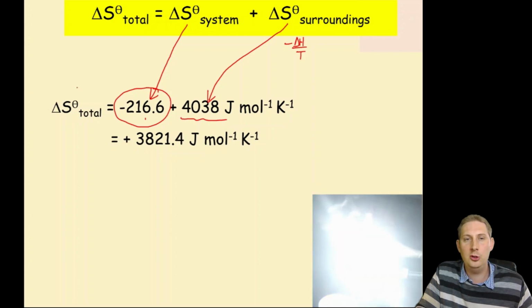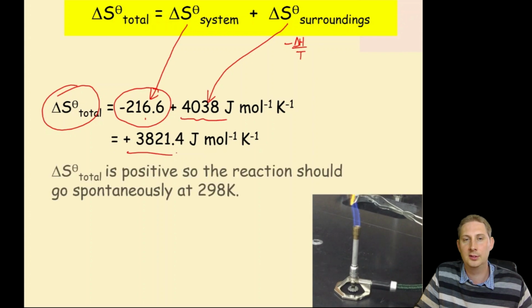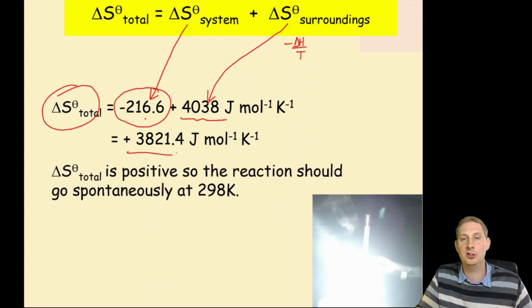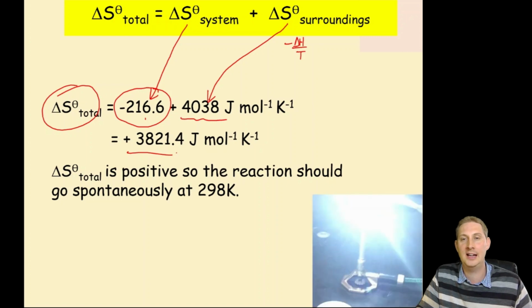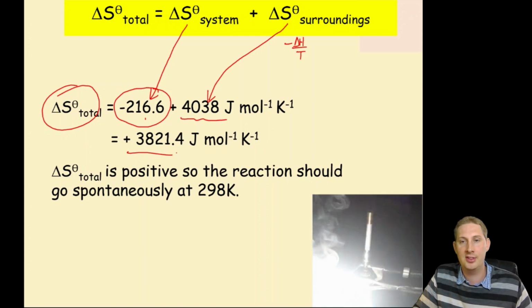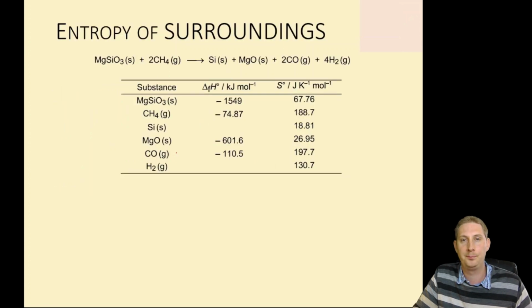And therefore the total entropy change of the universe is positive. So the reaction should and does go spontaneously at 298 Kelvin. Don't worry about the fact it needs some energy to start it off. Once it's going, it runs. That's the important thing. It is a spontaneous reaction.